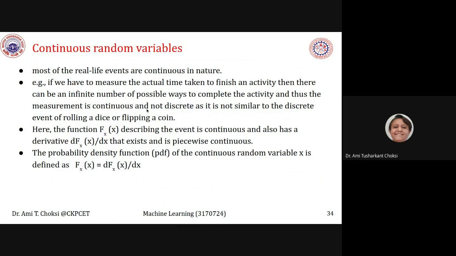What we are saying is that if we want to measure the actual time taken to finish any activity, there can be an infinite number of possible ways to complete the activity, and thus the measurement is continuous and not discrete, as it is not similar to the discrete event of rolling dice or flipping a coin, right?